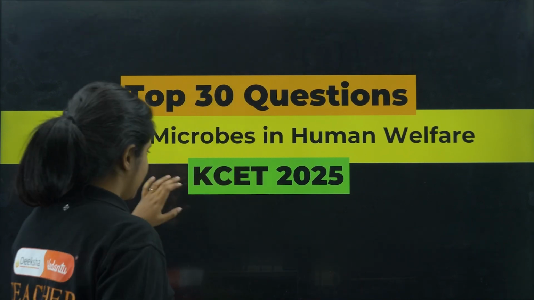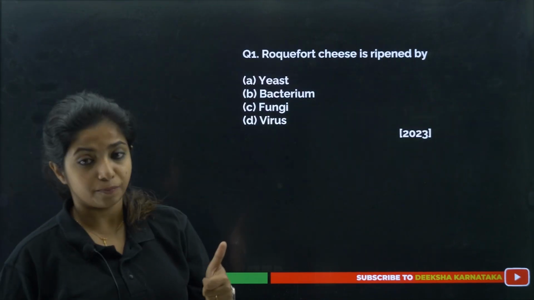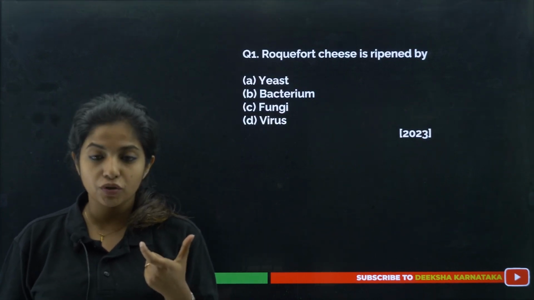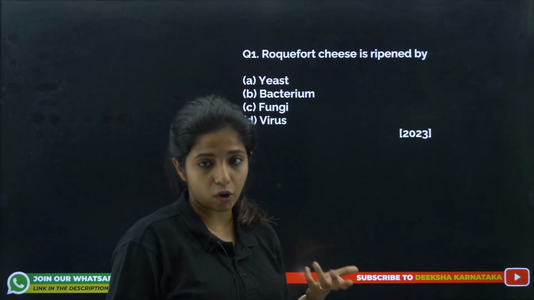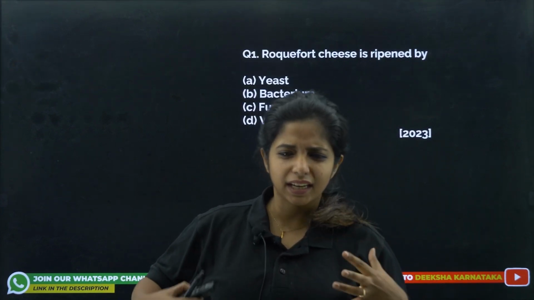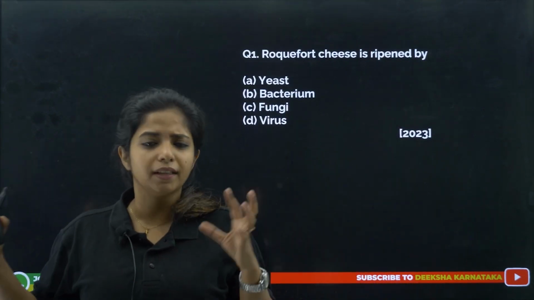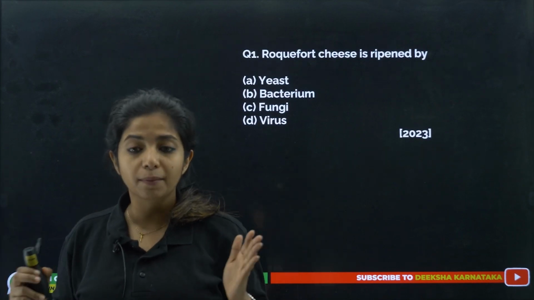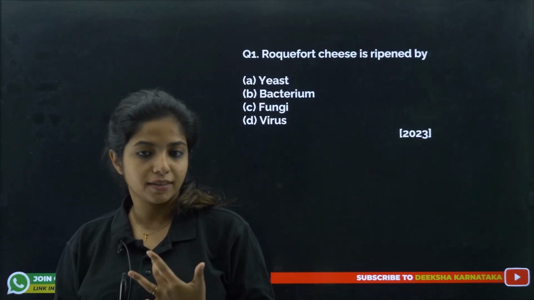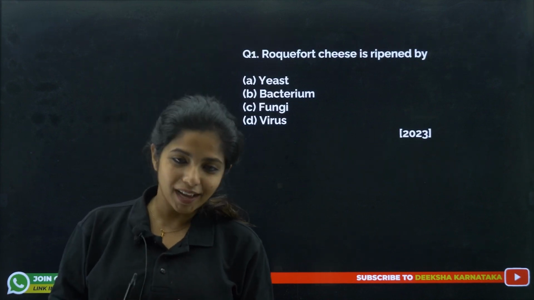Let's begin solving the top 30 questions. The first question: Roquefort cheese is ripened by. There's a cheese known as Roquefort cheese, which is very costly. It becomes tangy, and the whole process of cheese ripening is done with the help of what? A yeast, bacterium, fungi or a virus.